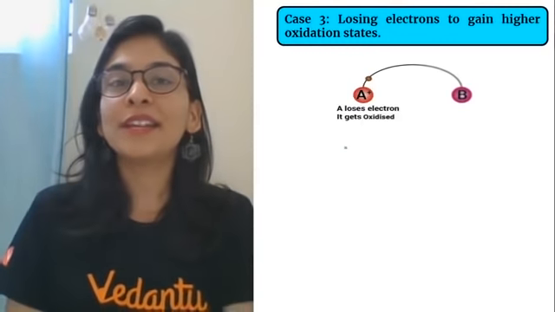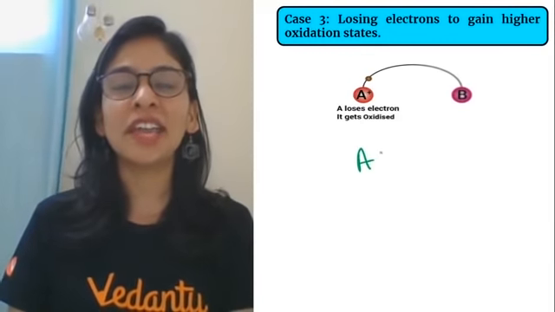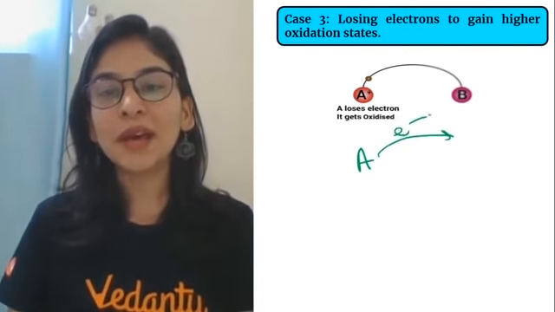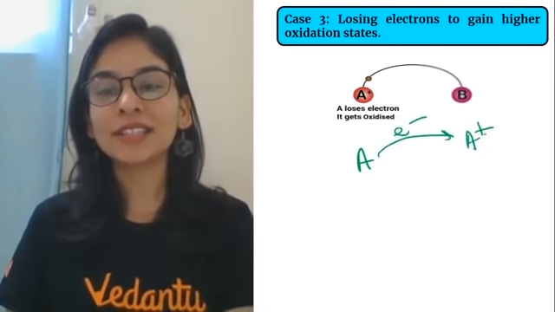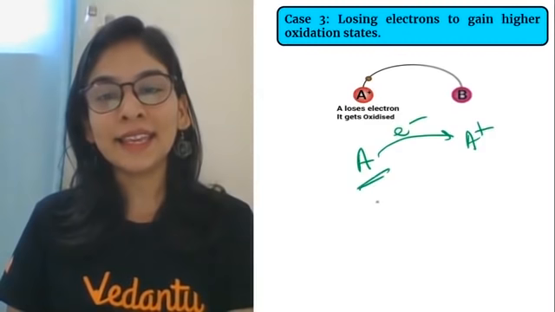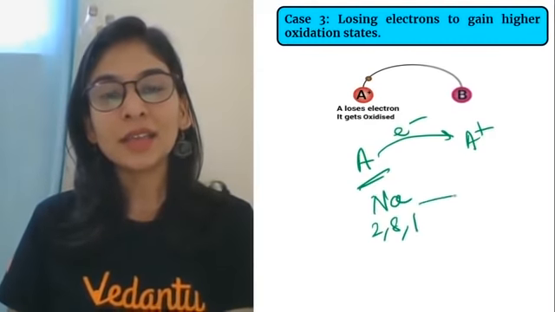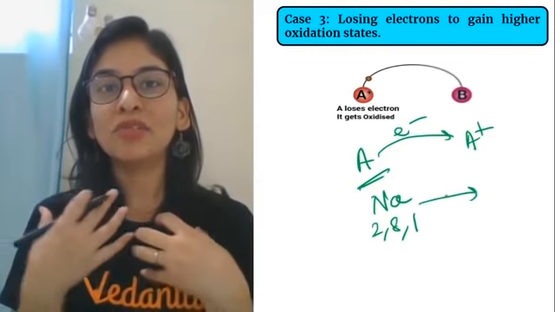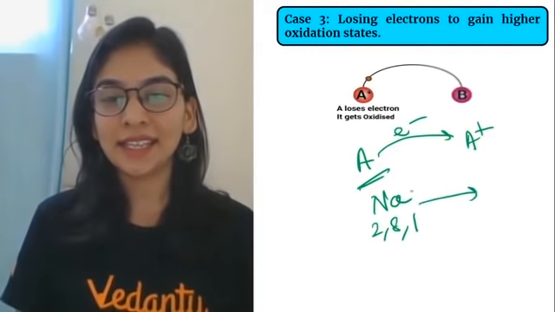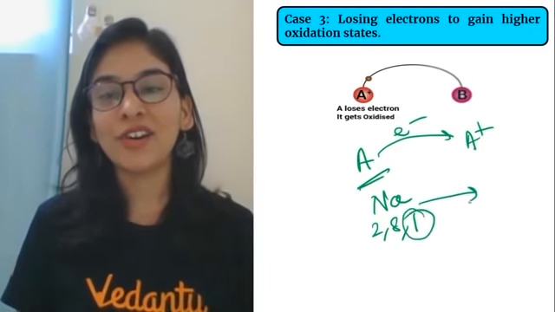If A loses an electron, it gets oxidized. A was first poor A; it loses 1 electron and becomes A positive, so its oxidation has happened. How? Example: sodium, whose configuration is 2, 8, 1. On the product side, I want to do something so that I get stability, so it is losing this electron.